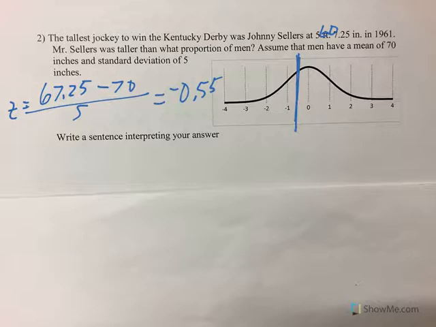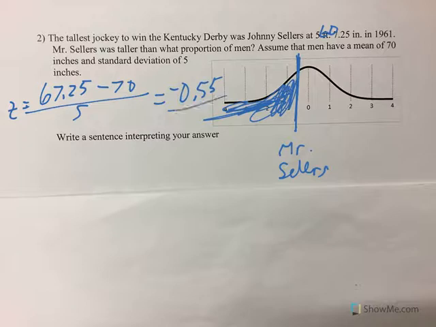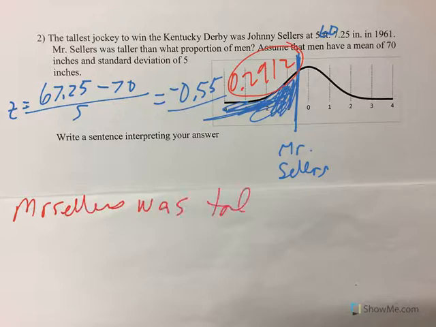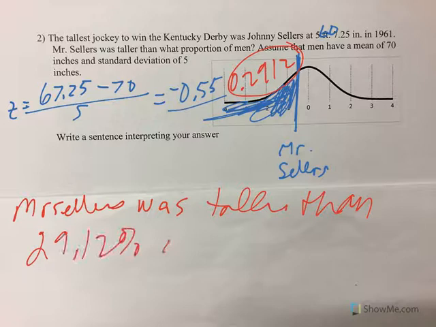Now, if this is Mr. Sellers right here, everybody to this side is shorter than him, so he was taller than all of these blue people. So what proportion is that? Well, if we look at our probability table at negative 0.55, we get 0.2912. So that's the proportion of men that he's taller than. So let's write a sentence interpreting that. Mr. Sellers was taller than 29.12% of men. That's what that means.